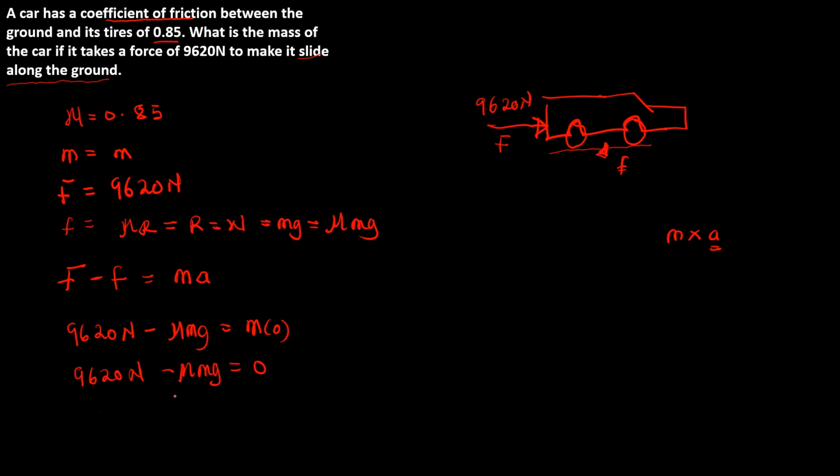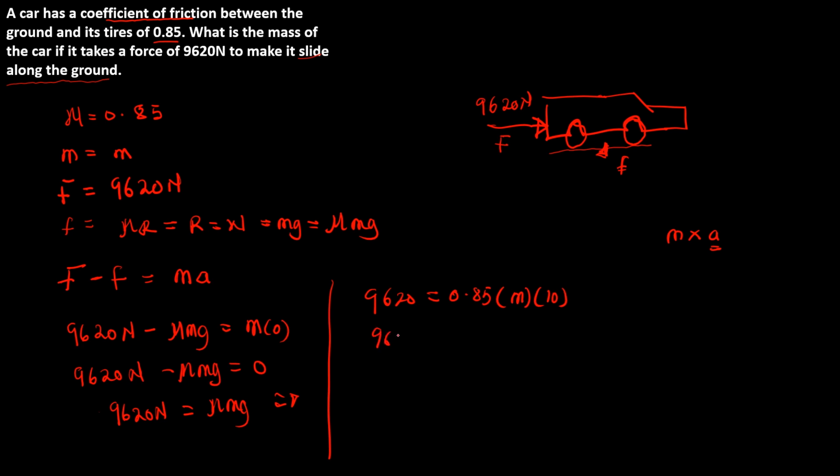So 9,620 newtons is equal to mu mg. Notice mu is positive. Now we can insert our values. 9,620 is equal to mu of 0.85, and then m we don't know, and g is 10.